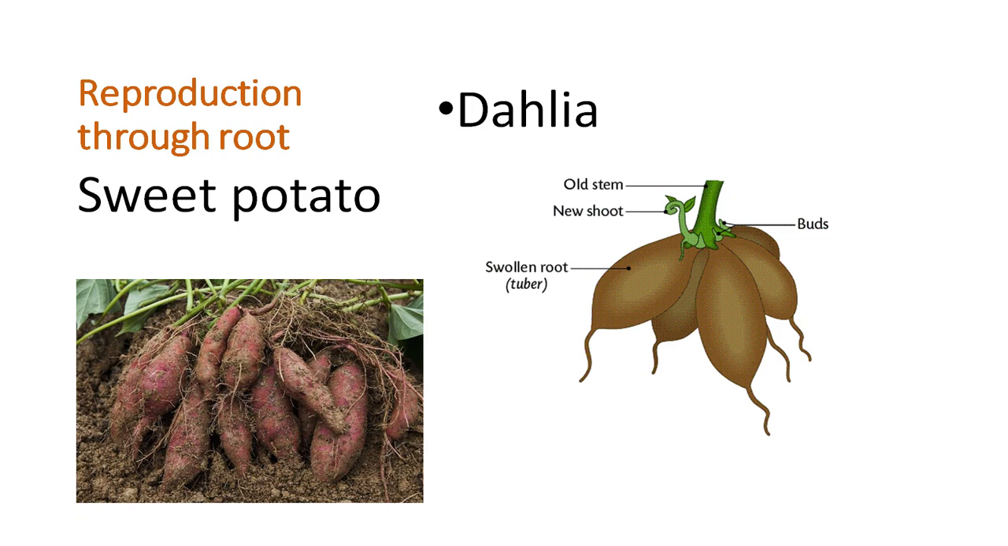Our next is reproduction through roots. When the fleshy roots of some plants like dahlia and sweet potato are placed into water, very many roots appear at the lower end and shoots appear at the upper end. In sweet potato, a new plant arises from its root itself, and another example is the dahlia.